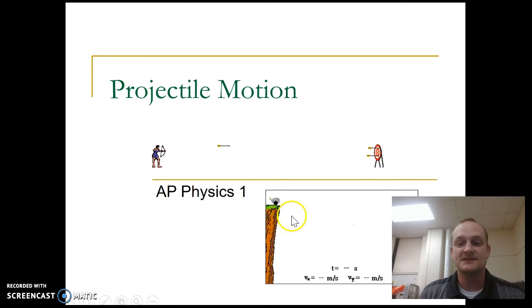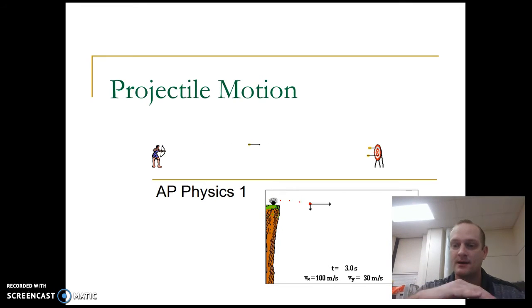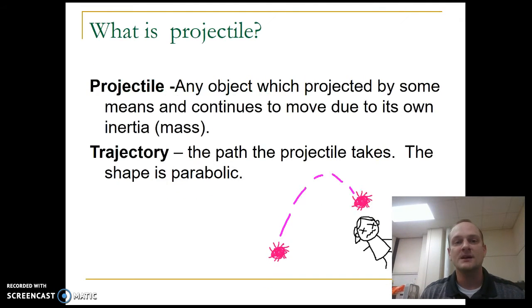One of the things to note about these is that they have things going on in both the x and the y direction. So this is a good example of two-dimensional motion. We have things happening in the x, we have things happening in the y. That's two dimensions. So what is a projectile?